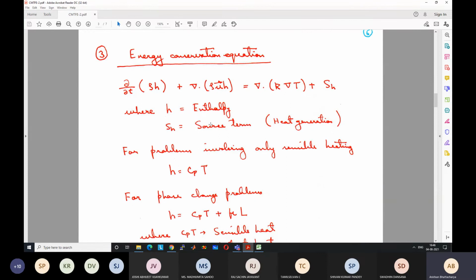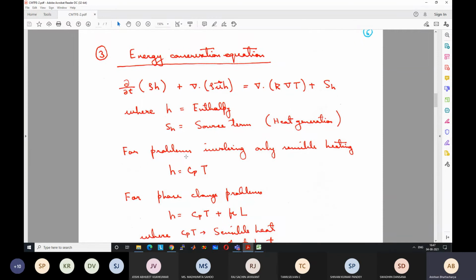If we only consider the sensible form of heat, ignoring all other things, say I only want to study the flow in air, so there is no change of phase from gas to liquid or solid. Or if I only want to study a liquid or only a solid, like the heat transfer in a metallic plate, then I don't need to bother about latent energy or chemical energy, or any other energy.